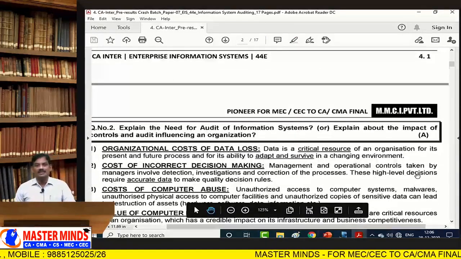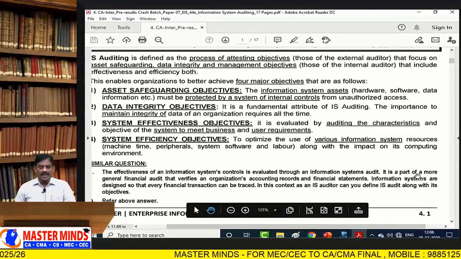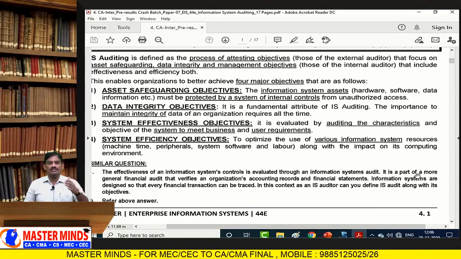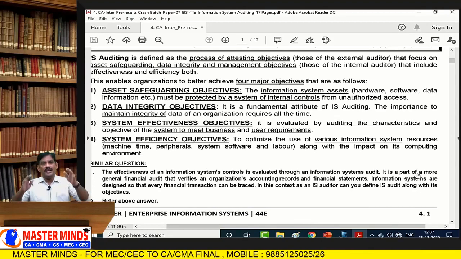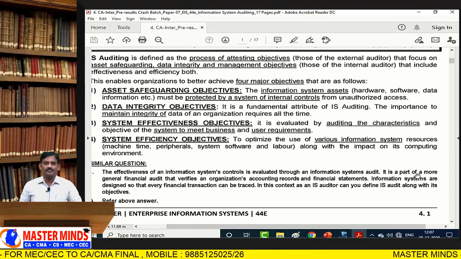Number one is safeguarding of organizational assets, maintenance of data integrity, improving system effectiveness, and improving system efficiency objectives. If we have proper control, every organization achieves these objectives. Controls and audit of information lead to achieving these objectives.